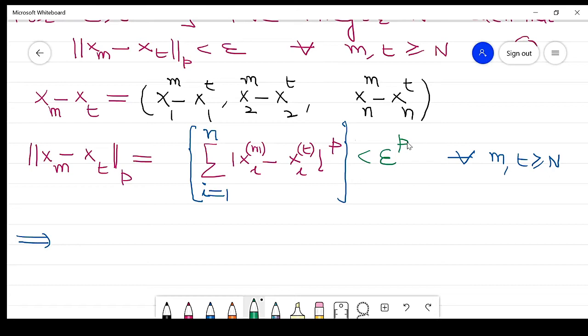Clear? If raised to power p, this is 1 by p raised to power this, and this is less than epsilon raised to power p. This holds for every i.